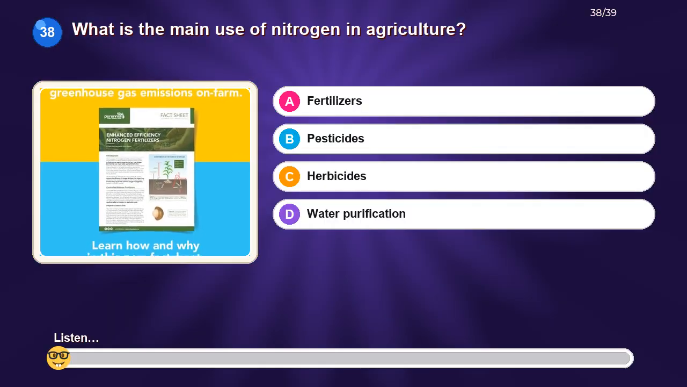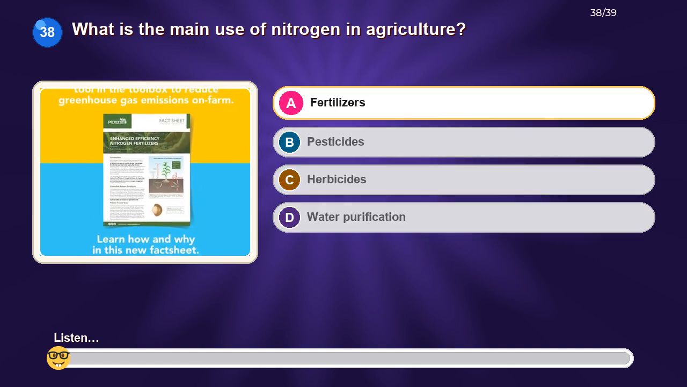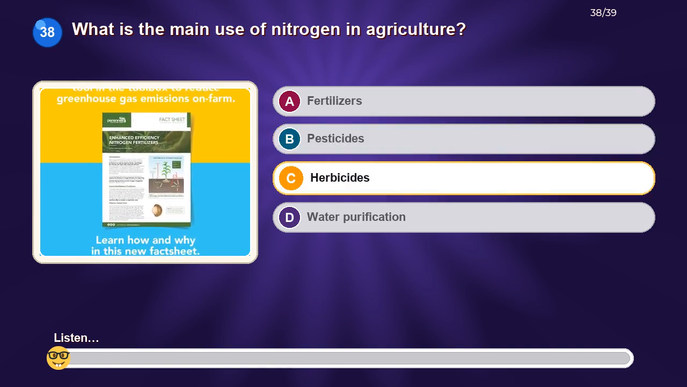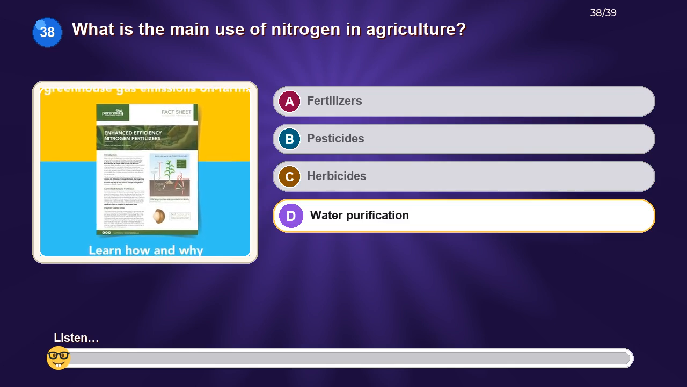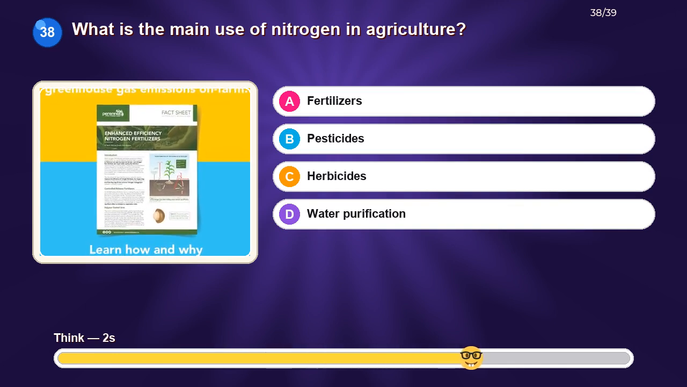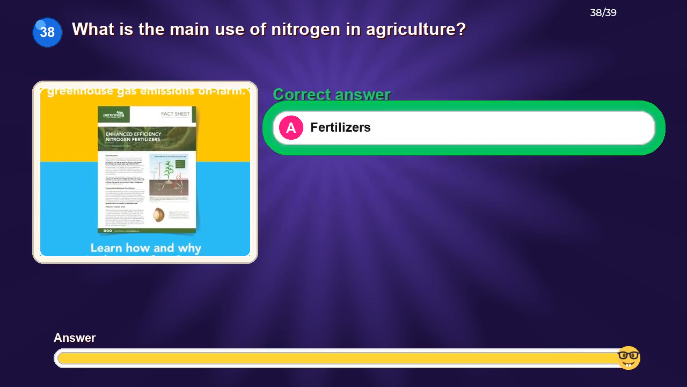What is the main use of nitrogen in agriculture? Option A, fertilizers. Option B, pesticides. Option C, herbicides. Option D, water purification. The correct answer is fertilizers.